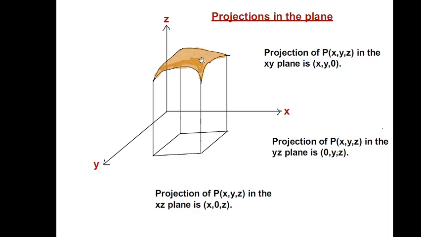As we projected a point P into the planes, in the same way we can project a surface. This is a three-dimensional surface. We can project it into the xy plane by dropping perpendiculars from each of these points, and we will see the intersection of these perpendiculars and the plane. Here in this case, the projection of this integral surface is this area. It is a square, with the corresponding x and y values, so it lies in the xy plane. In this way, we will mainly consider projections to study the nature of the integral surfaces.